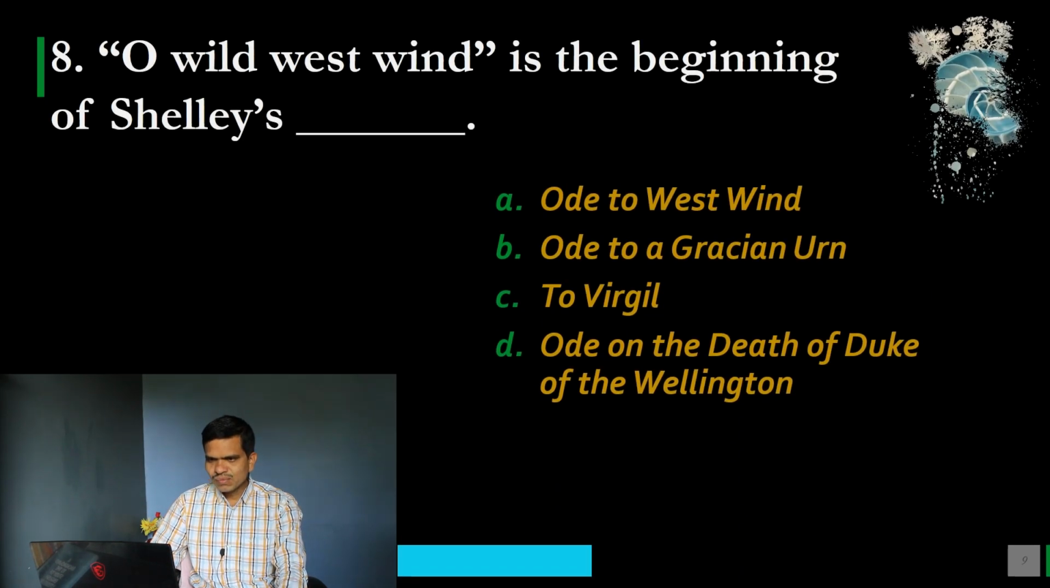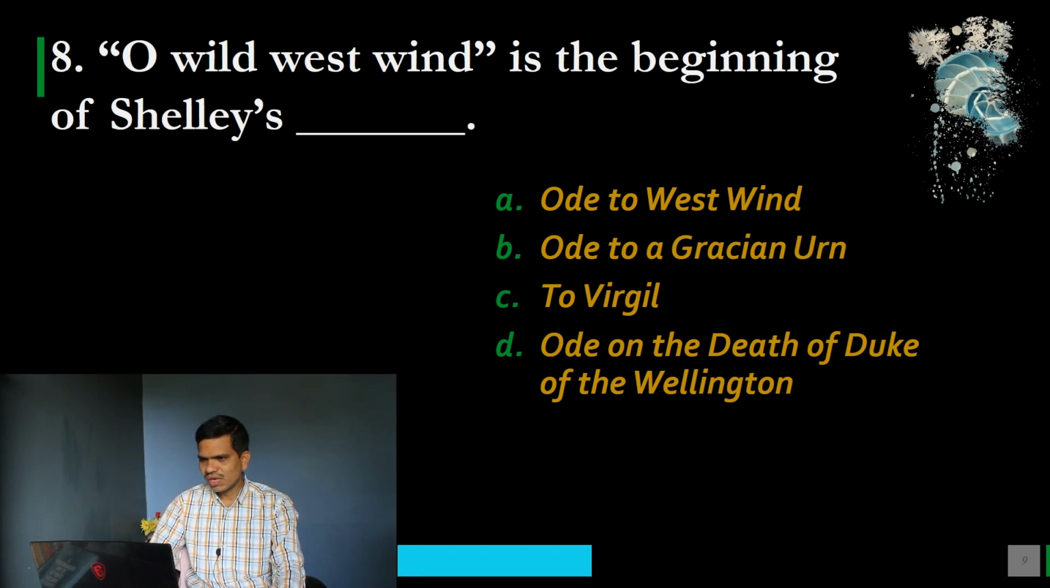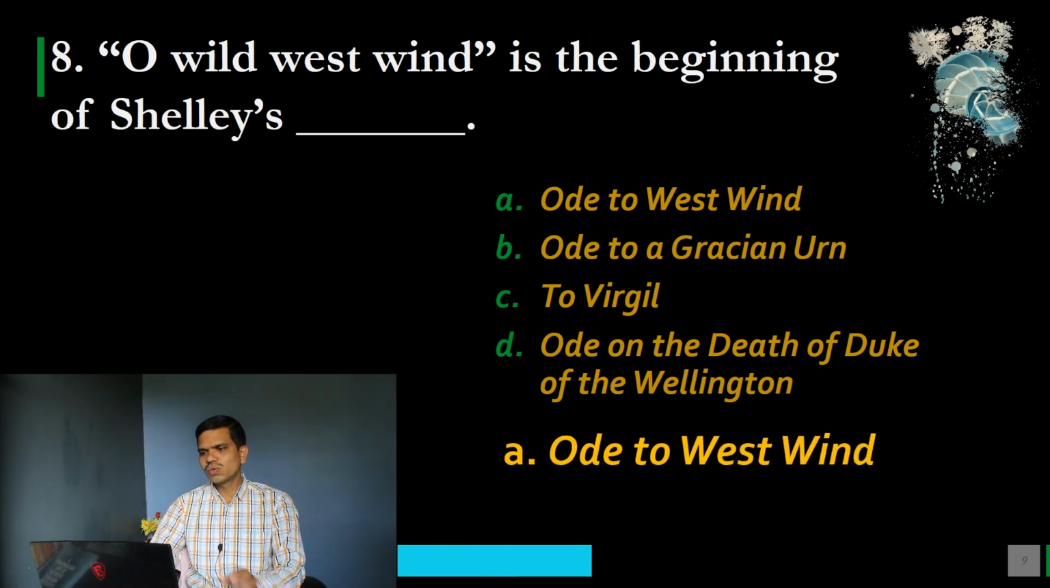Question number 8. O Wild West Wind is the beginning of Shelley's dash. Options are A. Ode to West Wind, B. Ode on a Grecian Urn, C. To Virgil, and D. Ode on the Death of the Duke of Wellington. So in these lines, O Wild West Wind appears in the following ode. Please have your option, and the correct option is A. Ode to West Wind.